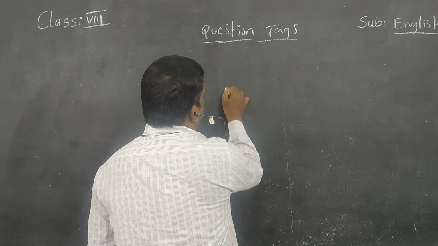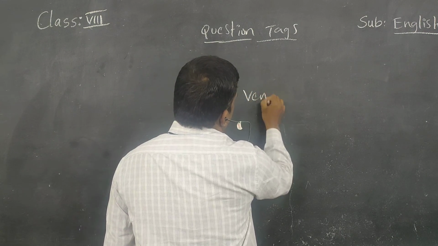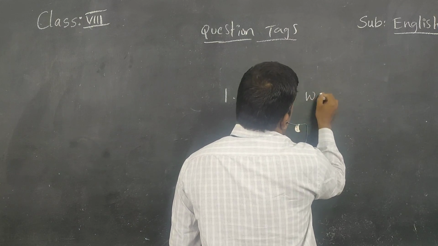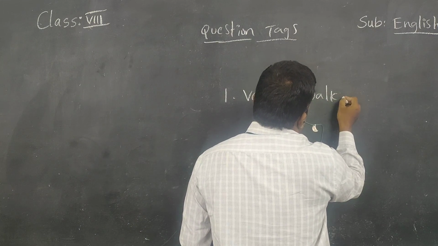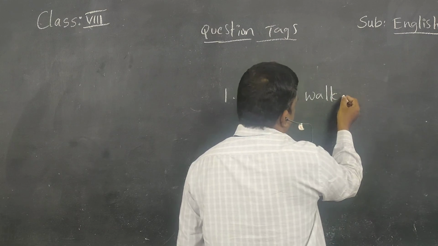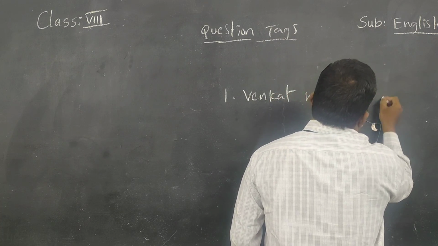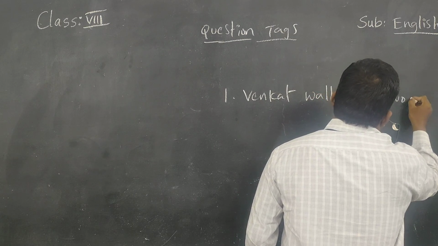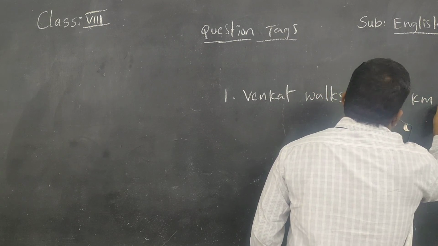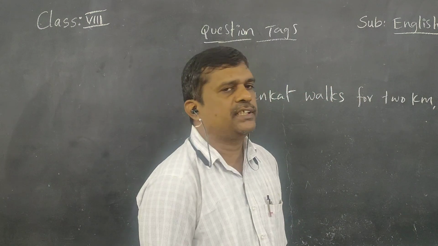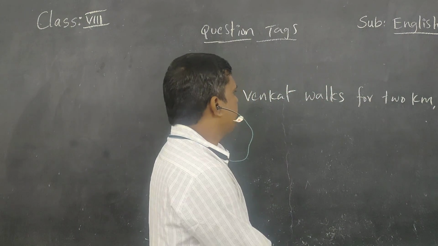For example, Venkat walks for 2 kilometers. So what is the question tag for this positive statement?